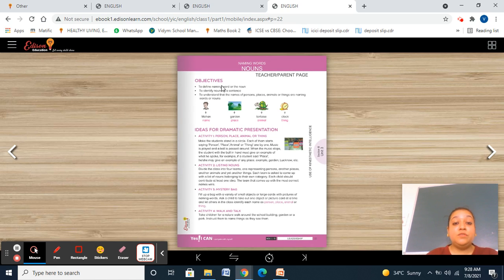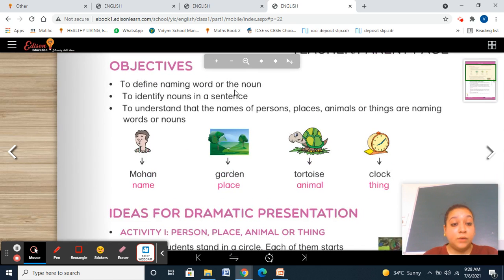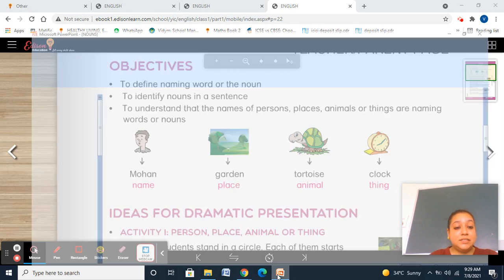So, what are nouns? To define nouns, the naming word or the noun, to identify the nouns in the sentence. The name of a person, place, animal or thing are naming words or nouns. Naming words or nouns क्या होते हैं? Name of person, places, animals or thing. When we are talking about any person, any place, any animal or a bird or a thing, it is a noun. Whether we are talking about any person or a place or a thing or an animal, we are talking about all these things all the time. So these are the basic necessity for the sentence.